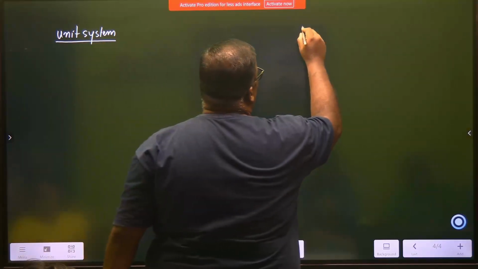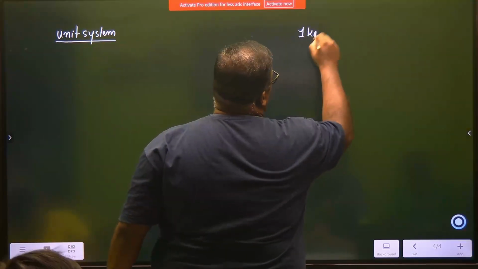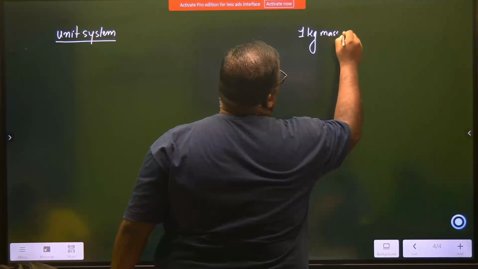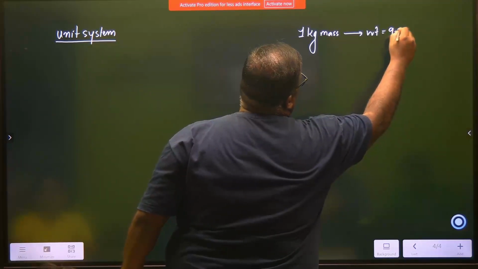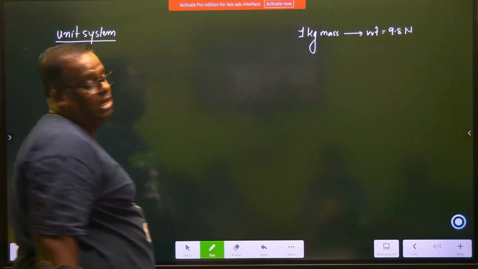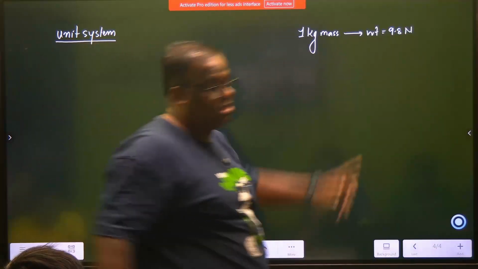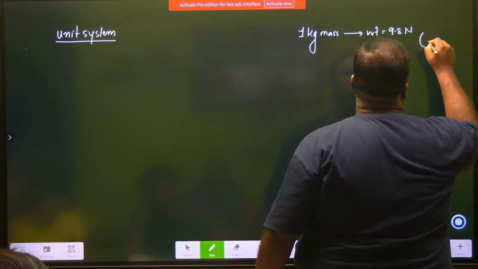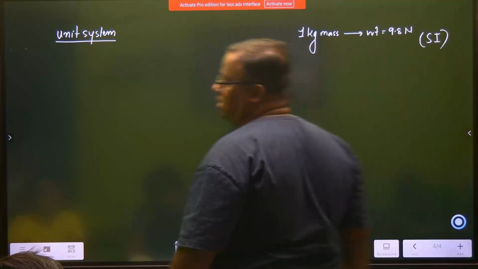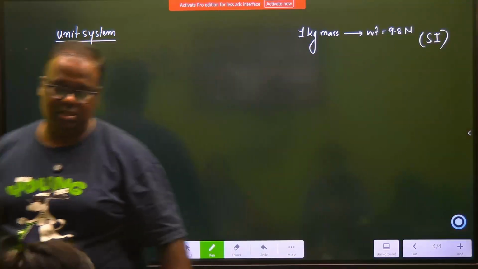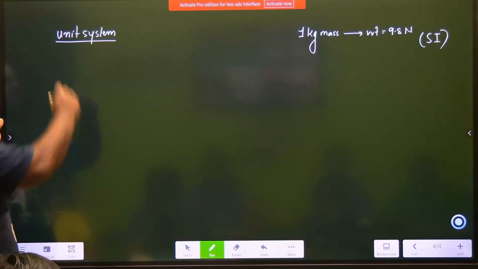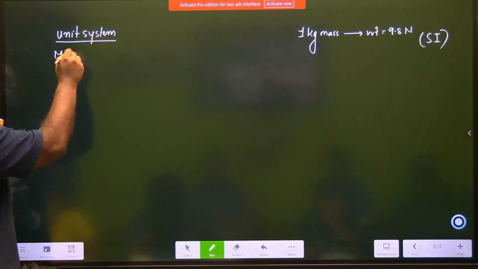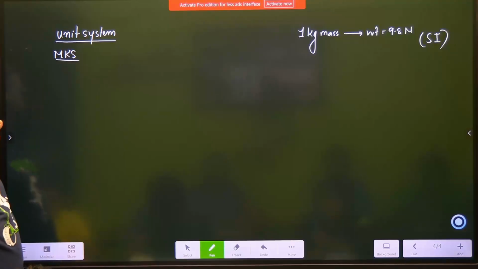So far, we have understood if you are a body of 1 kg mass, then how much is your weight? 9.8 Newton, right? You say this because you are a modern guy who believes in the SI system of units. When the SI system was not there, we had a system called the metric system or the MKS system, meter kilogram second.